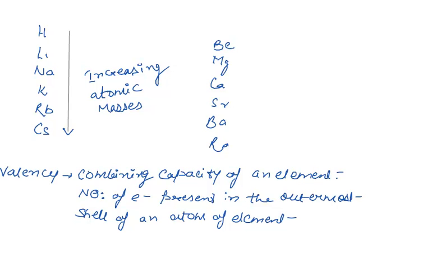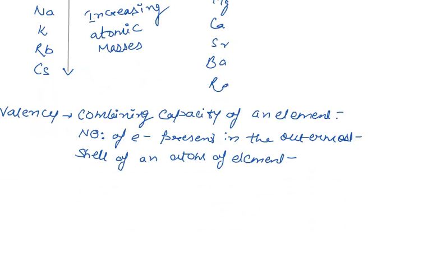Say, if I talk of sodium, what would be its valency? It would be 1. What would be the valency of magnesium? It would be 2. What would be the valency of aluminium? Aluminium would be 3.